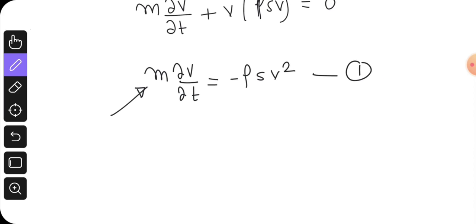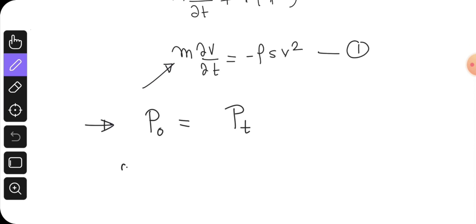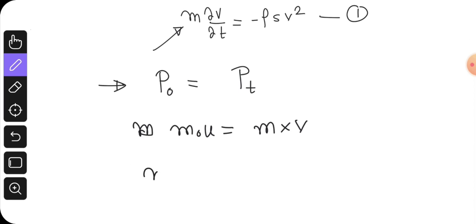What will be the second equation? The second equation is that the initial momentum should equal the momentum at time t, because momentum is not changing. So initially the momentum is m naught, mass, into u, which should equal the current mass into its current velocity. In that manner we get the current mass should equal m naught u divided by v. This is our second equation.